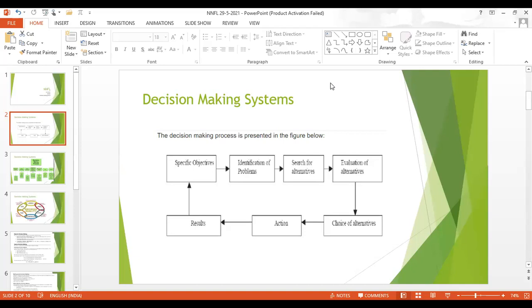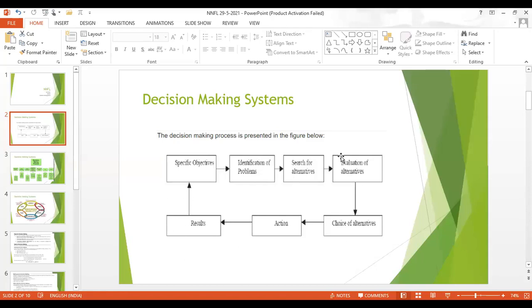Once you have evaluated, you go for action implementation. That is, you will apply to specific universities, 4 or 5. Then you will get a result, which is that you get admission in one of the best universities you opted for. That is the result.